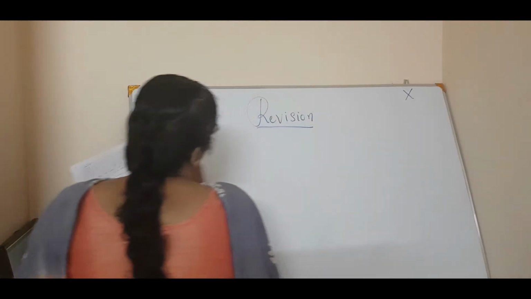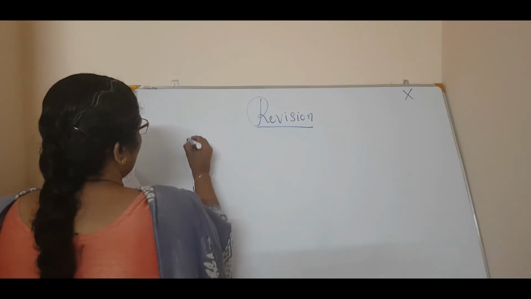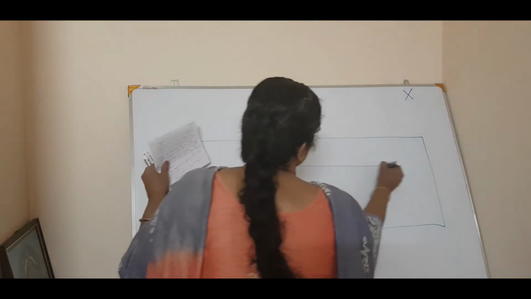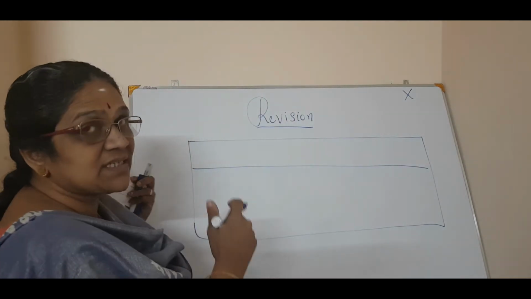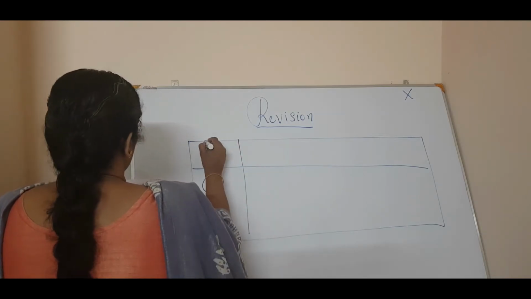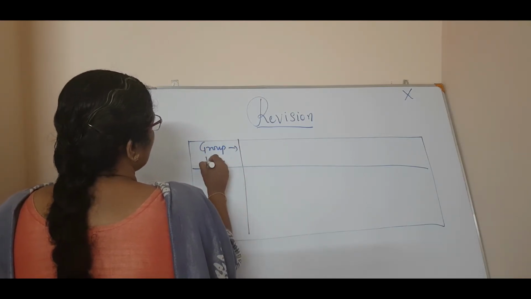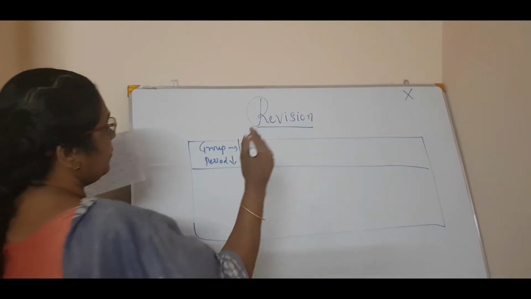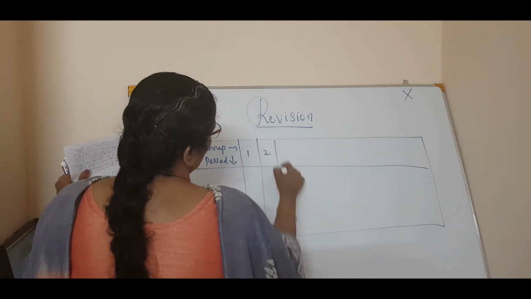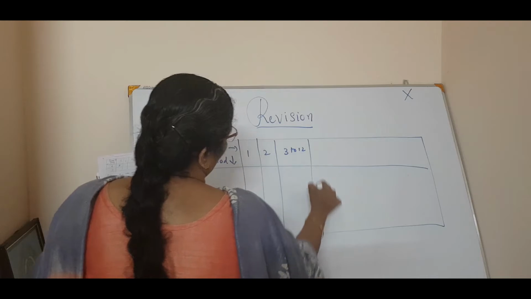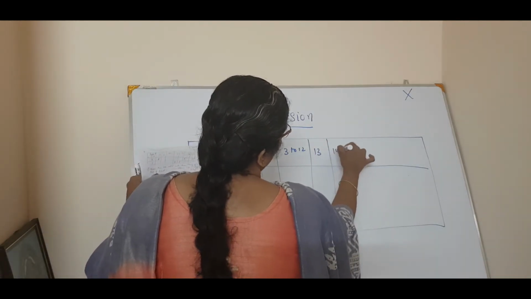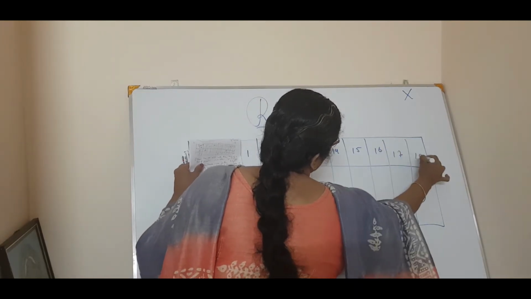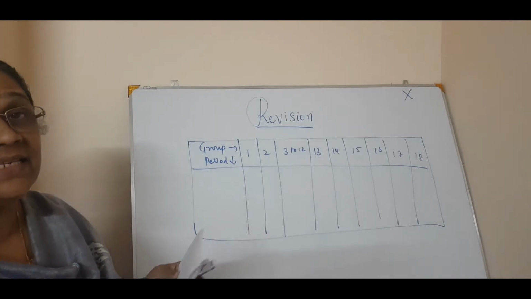Okay, you have to draw a table and write all the things what I am writing in this. Okay, it is a small section of the periodic table. So in board exams these questions can come like this. So here it is group indicating like this and period indicating like this. Got it? Now you have to write according to me 1, 2, then 3 to 12. Okay, now 13, 14, 15, 16, 17 and 18. So I am writing till the 18th group.